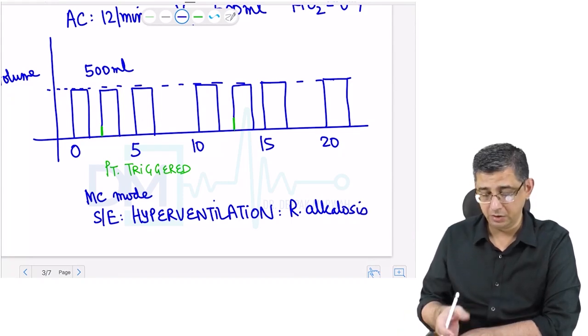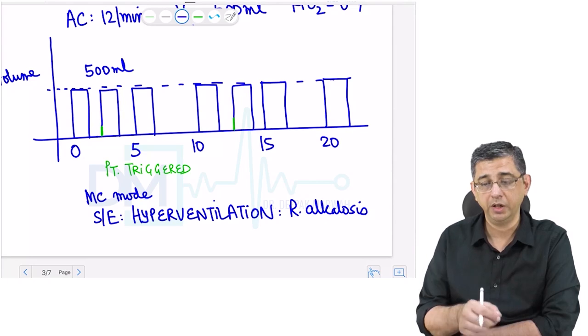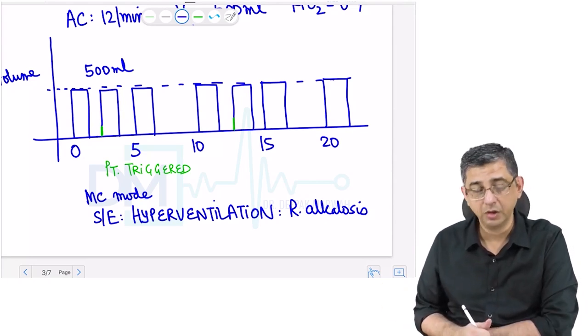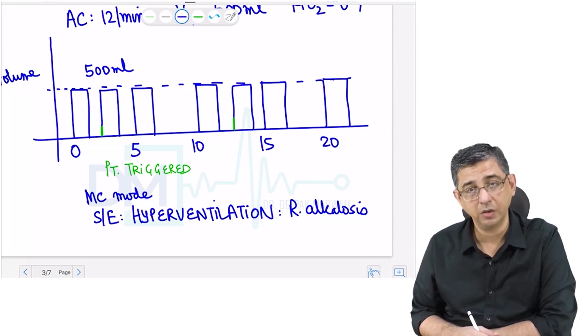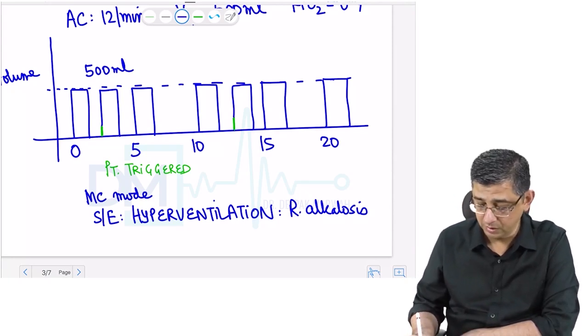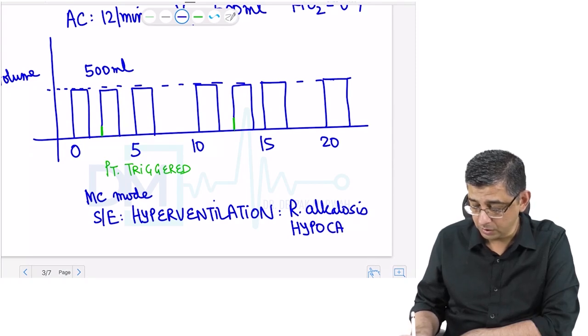So that was again a question. Instead of writing hypo and hyperventilation, he said what derangement can be seen with assisted controlled mechanical ventilation. It is respiratory alkalosis. Why respiratory alkalosis is dangerous is because it can result in development of hypocalcemia. Why does it cause hypocalcemia?